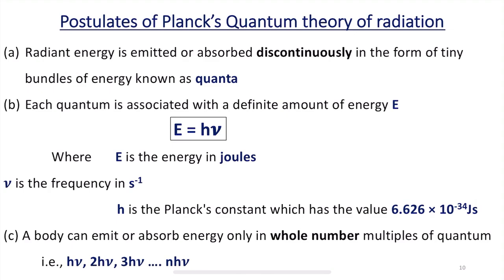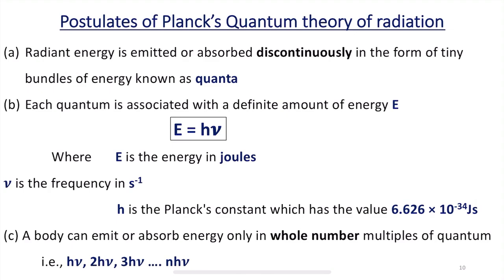This is what I said according to Sir Isaac Newton, that radiant energy is in a continuous manner, whereas the first postulate of Planck's theory says that radiant energy is emitted or absorbed discontinuously in the form of tiny bundles of energy known as quanta. This is what I explained in my previous class. So, the main difference between Isaac Newton and Max Planck is this.